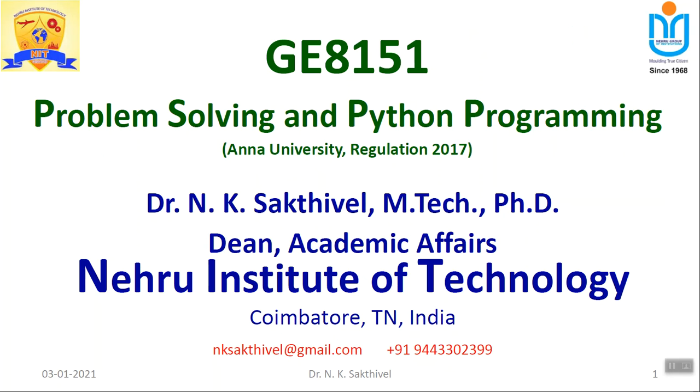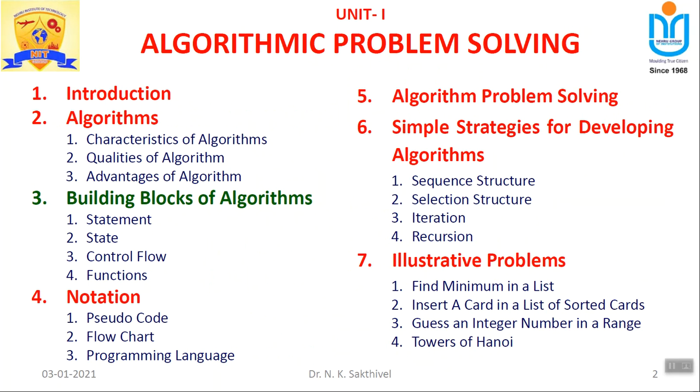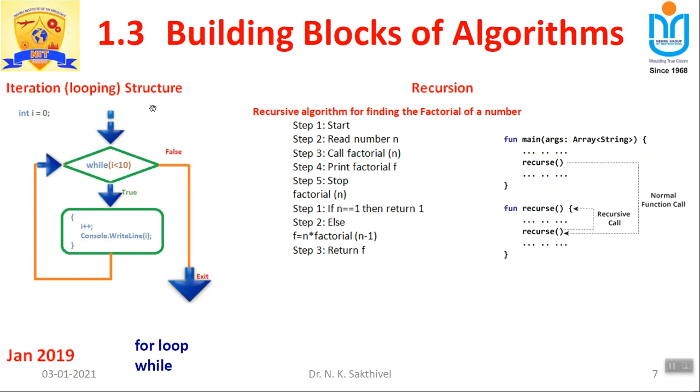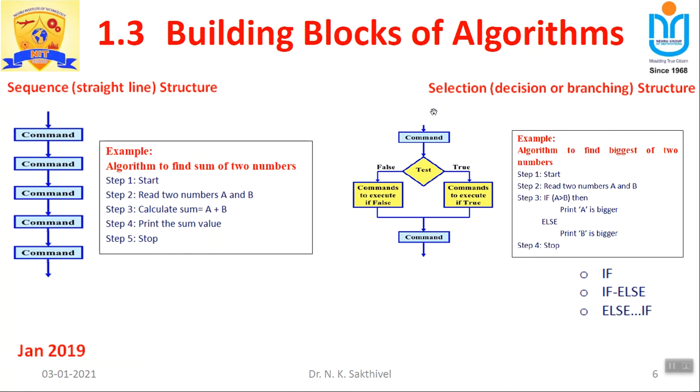Then the next part, okay, so we discussed about the building blocks of algorithms. As far as building blocks is concerned, what are the mechanisms we have to use for developing algorithms? We discussed a sequence structure and what is called a selection structure. This is a selection structure. This is a sequence structure. And one more thing is the iteration structure, the looping structure. It is also called the recursion structure. So the three structures are very important to develop the algorithm as well as a program.